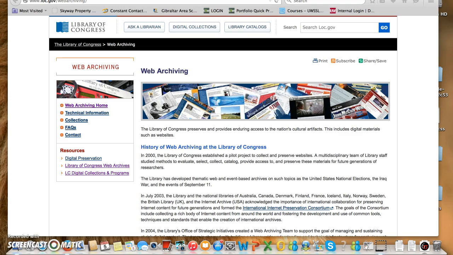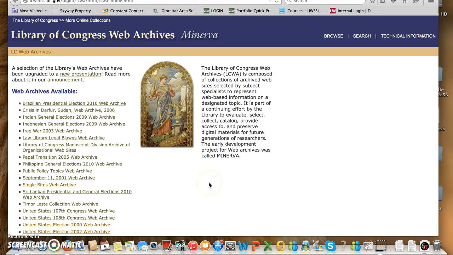To find the Library of Congress web archives, you want to type in your browser up here www.loc.gov/web-archiving. On the site, you will want to come to the left under Resources and click on Library of Congress Web Archives to access all the resources.